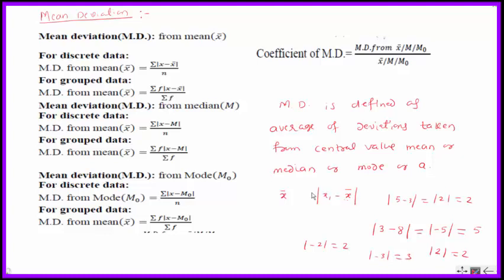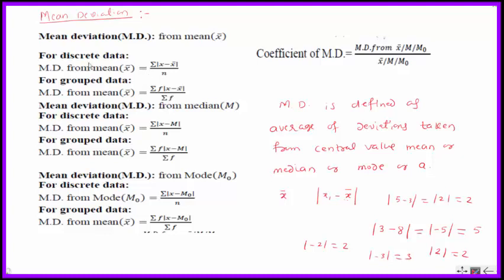Then we have to calculate all such deviations: x1 minus x bar, x2 minus x bar, x3 minus x bar. So how many discrete values are given? You have to calculate the sum of all the deviations, modulus of x minus x bar, and we take an average, that is, divide by n.